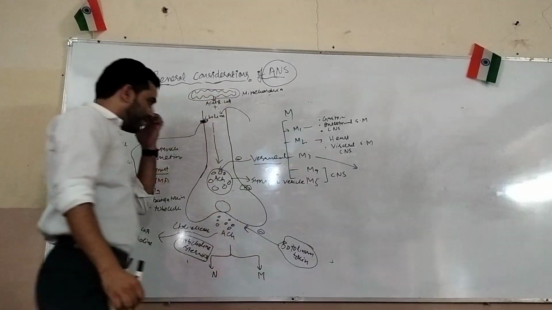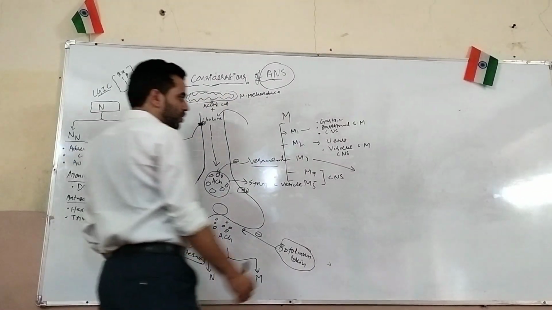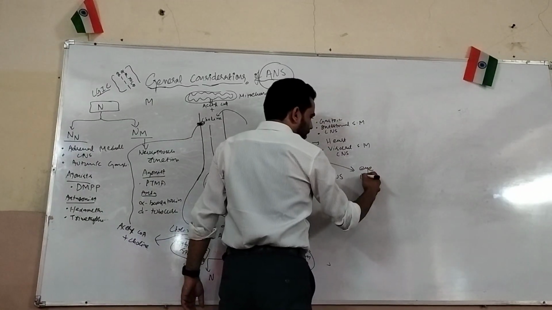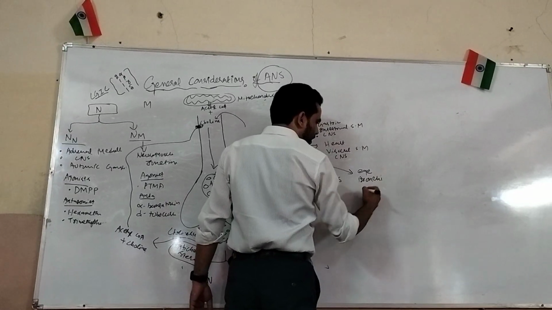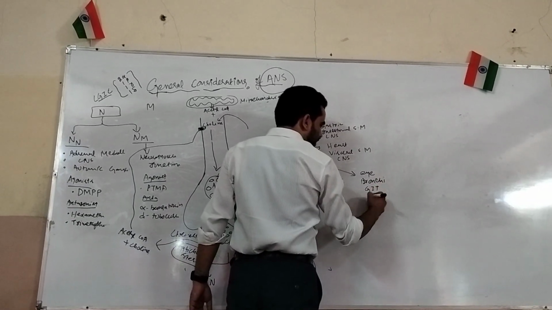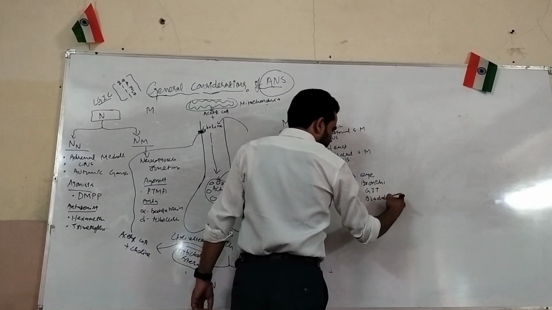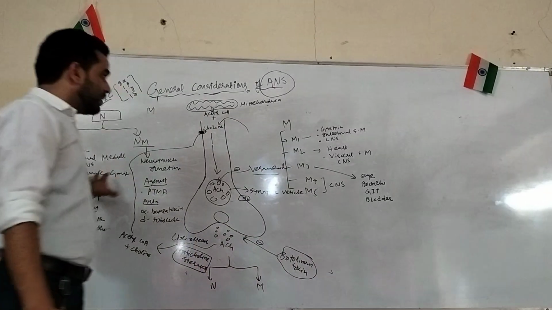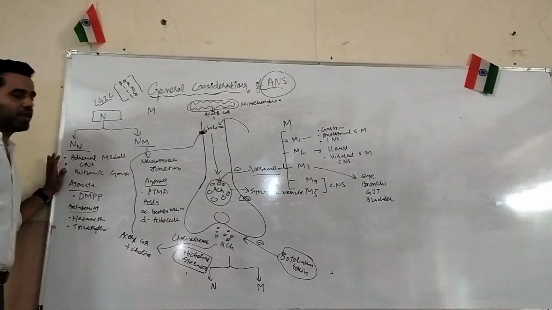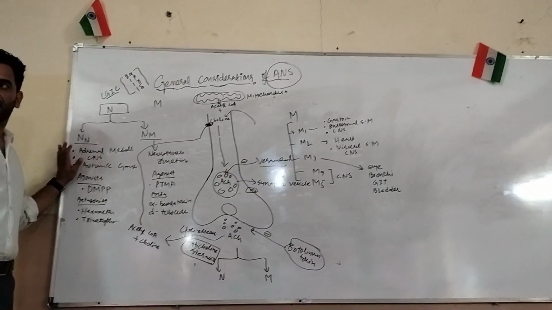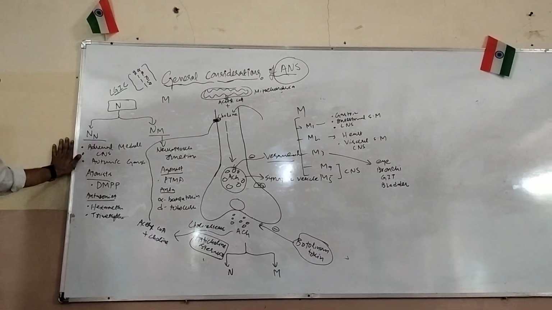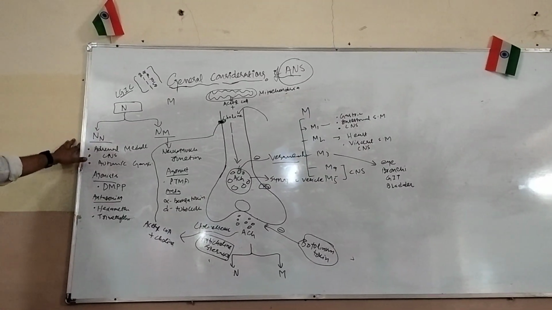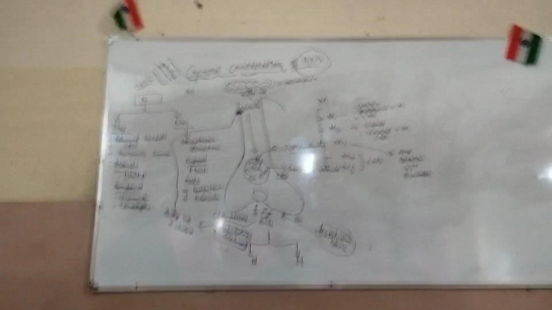M3 is located everywhere apart from the central nervous system. It's located in the eye. It's located in the bronchi. It's located in the bladder. It's located in the gastrointestinal tract, the GIT. Bladder. Okay. Blood vessels. So these are the locations of the nicotinic receptors and muscarinic receptors, their agonists and antagonists. Okay.